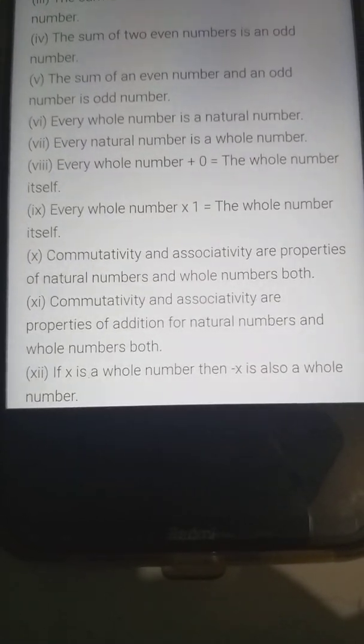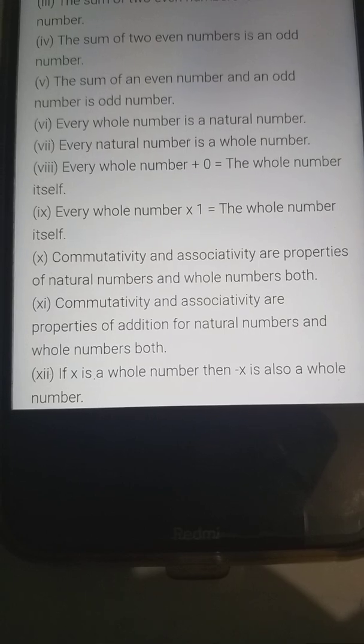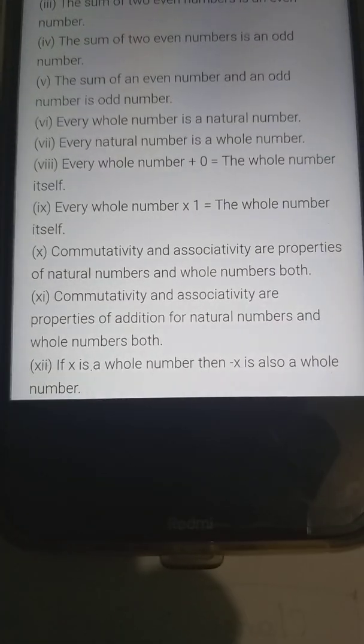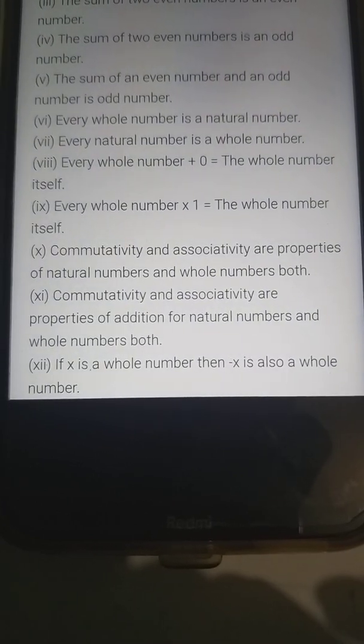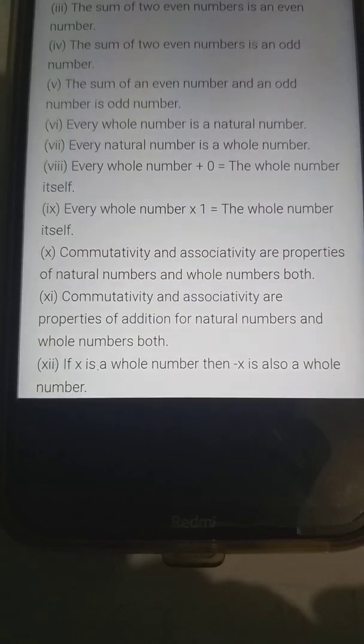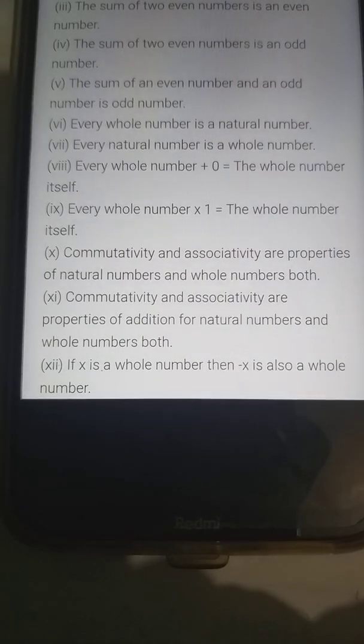Every whole number plus 0 is equal to the whole number itself. Yes. Every whole number multiplied by 1 is the number itself. Yes, correct, true.